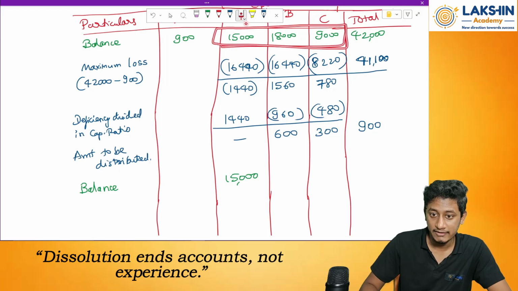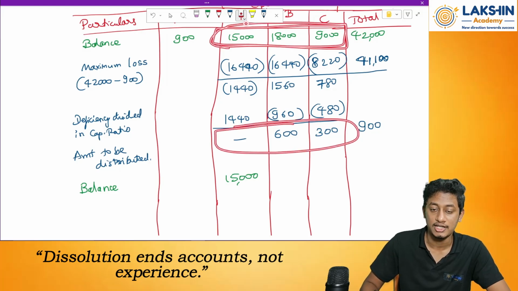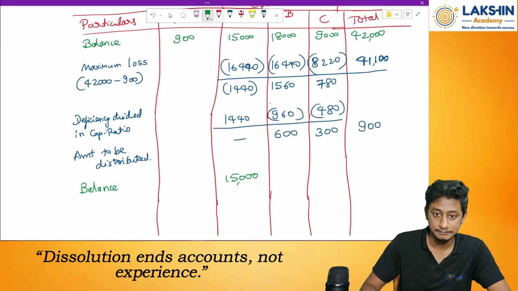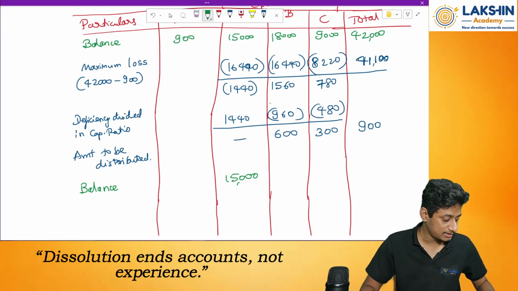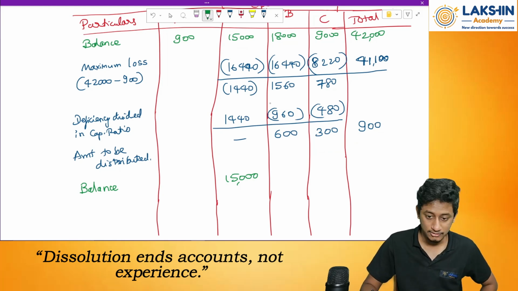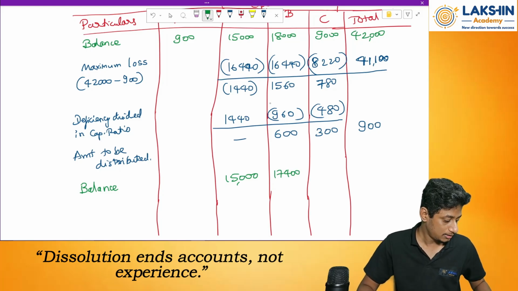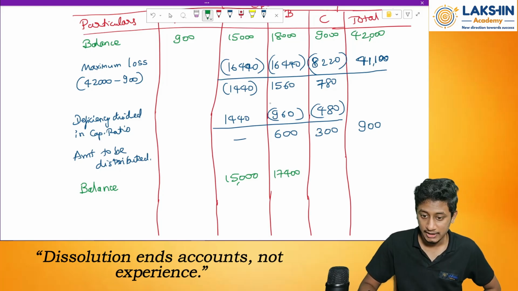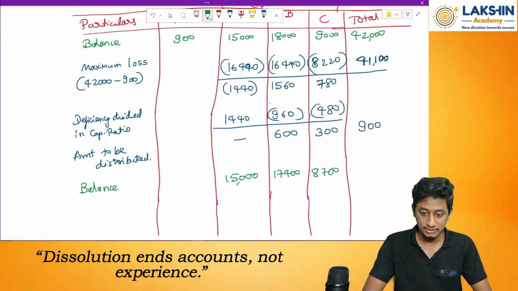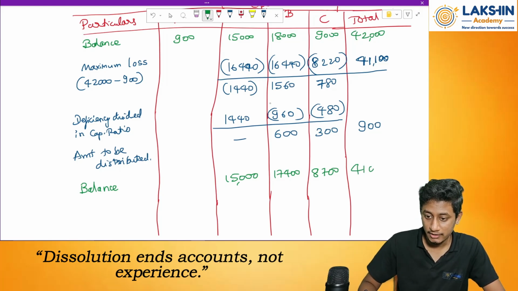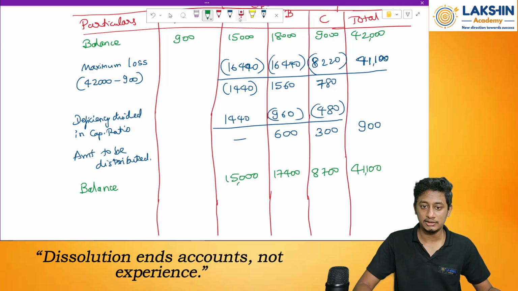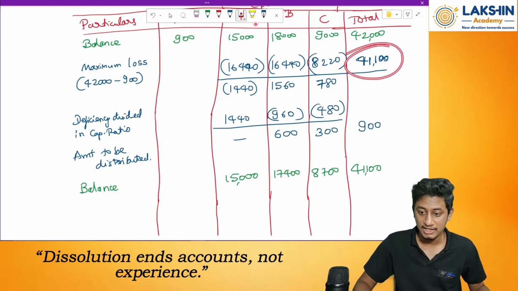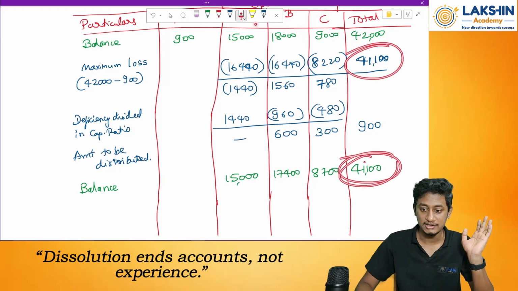15,000, or this level of capital minus the distributions done. So find out how much that will be. 15,000 here. 18,000 minus 600 equals 17,400. Then 9,000 minus 300 will be 8,700. Just make a total of this: 15,000 plus 17,400 plus 8,700. That will be 41,100. Got it? The maximum loss, whatever we have found over here, has been given as the answer. If these two tally, that means you are proper.